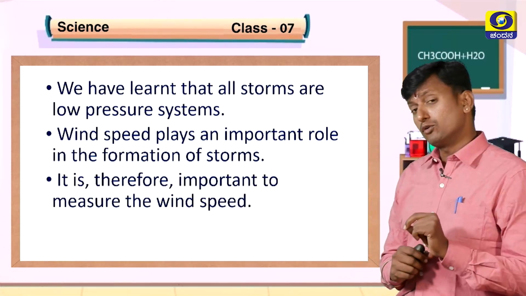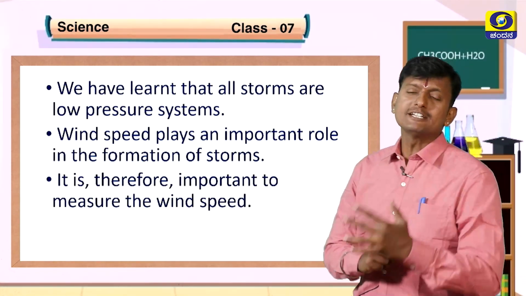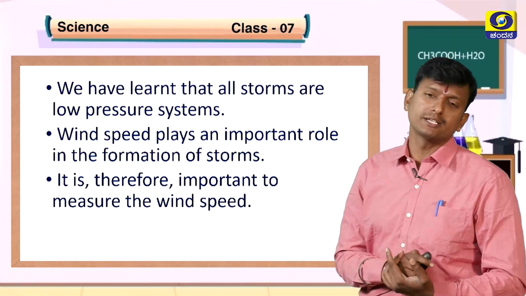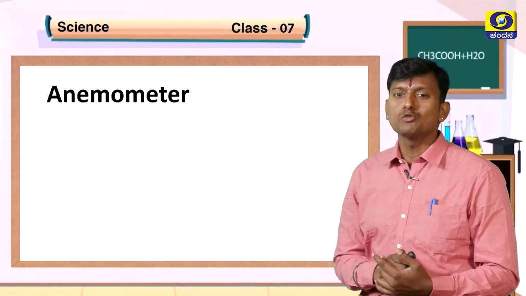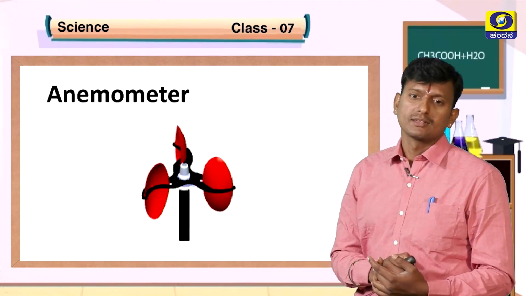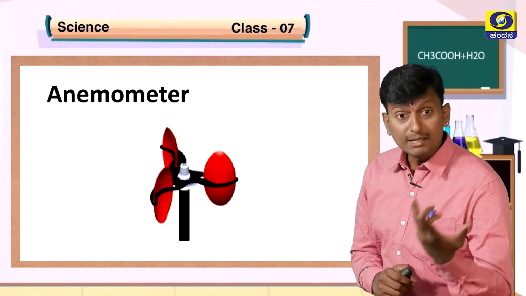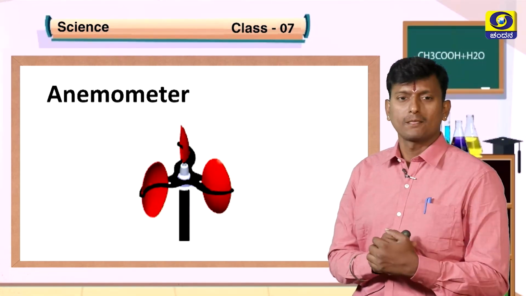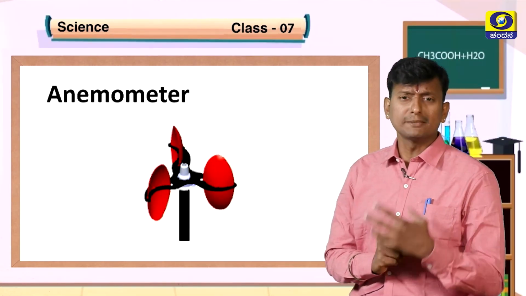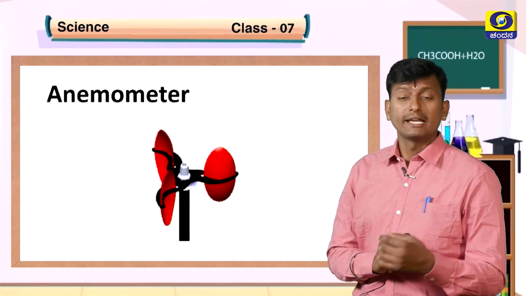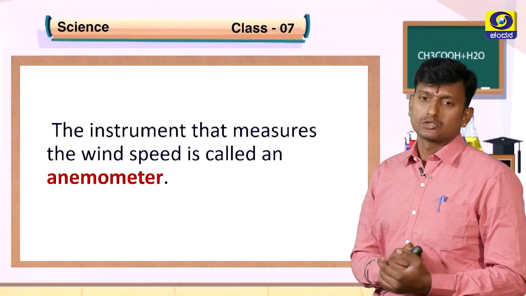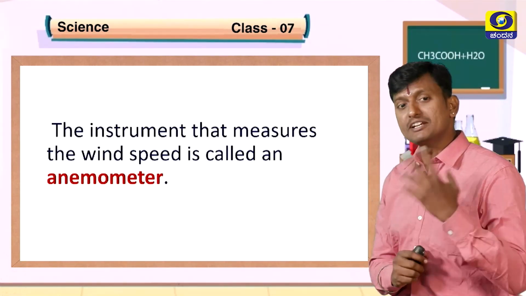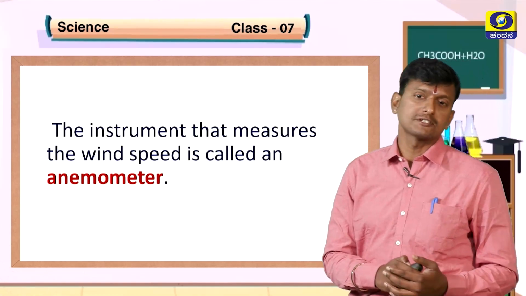It is therefore important to measure the wind speed. So how to measure wind speed? It's called an anemometer. We can also make a simple anemometer at low cost, no cost. So the instrument that measures the wind speed is called an anemometer.